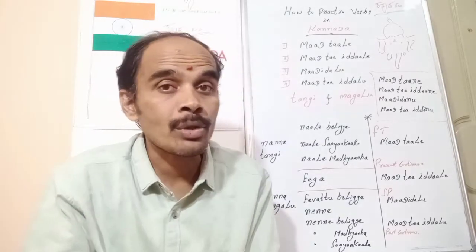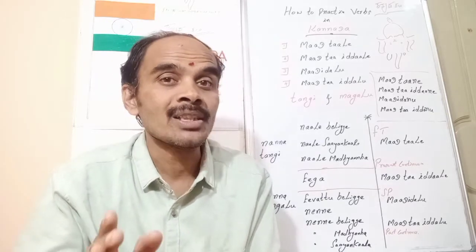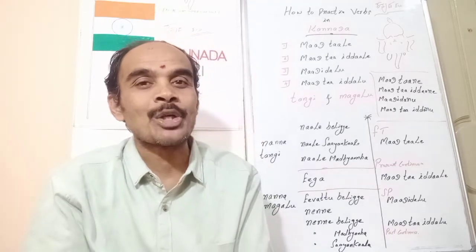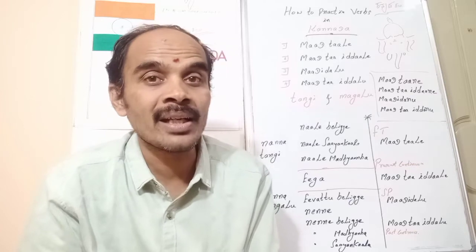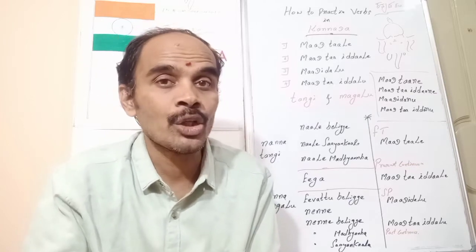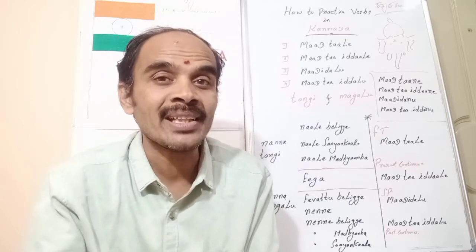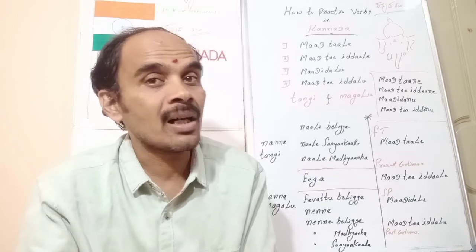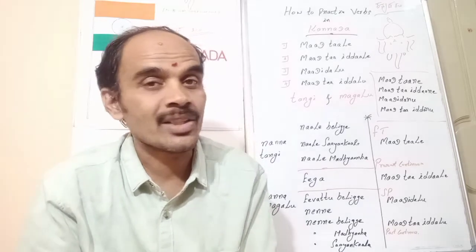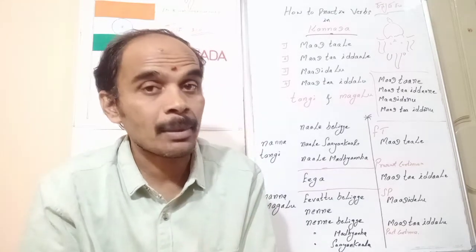We can also use one more very important word, ಮುಂಜಾನೆ. ಮುಂಜಾನೆ is early morning. I can say ನನ್ನ ಮಗಳು ನಾಳೆ ಮುಂಜಾನೆ ಯೋಗ ಮಾಡ್ತಾಳೆ ಆರ್ ಸ್ವಿಮ್ಮಿಂಗ್ ಮಾಡ್ತಾಳೆ, isn't it? So that is nothing but future tense.